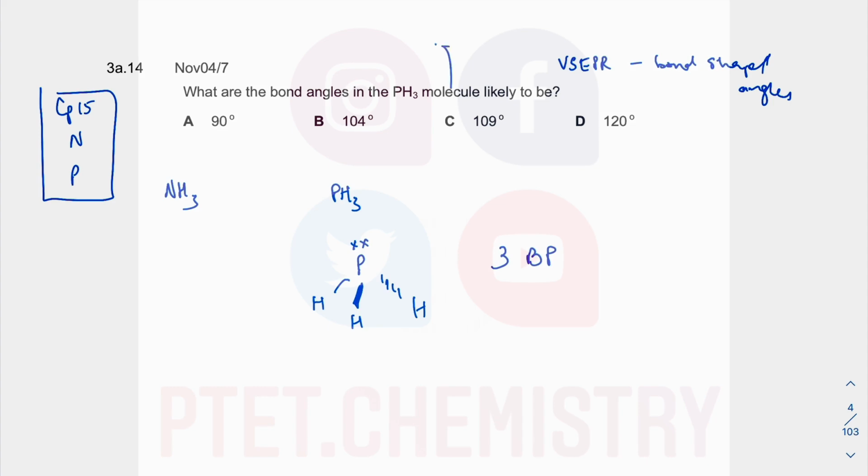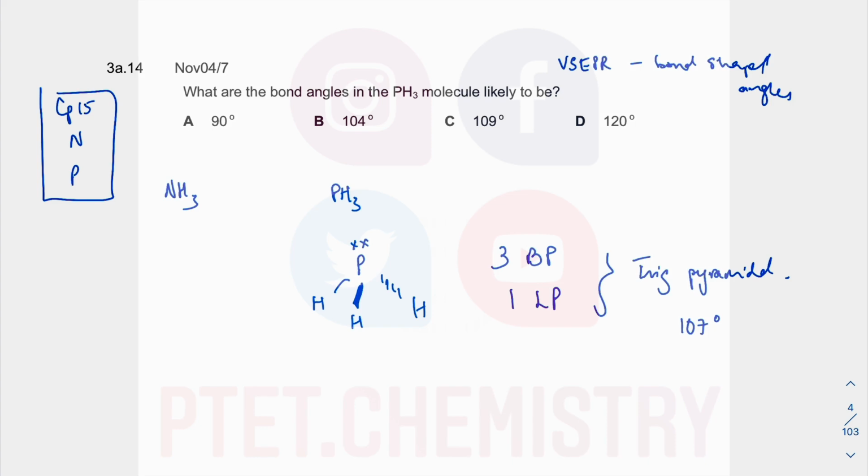You count the sigma bonds, which is 1, 2, and 3 single bonds. So 3 sigma bonds give you 3 bond pairs. 5 outer shell electrons, 1, 2, 3 for bonding. Still has 2 electrons not used for bonding. That is called 1 lone pair or 1 non-bonding pair of electrons. That will give you trigonal pyramidal. Of course, you need to write down the full thing, yeah? Trigonal pyramidal, just 107 degree or 107.5.